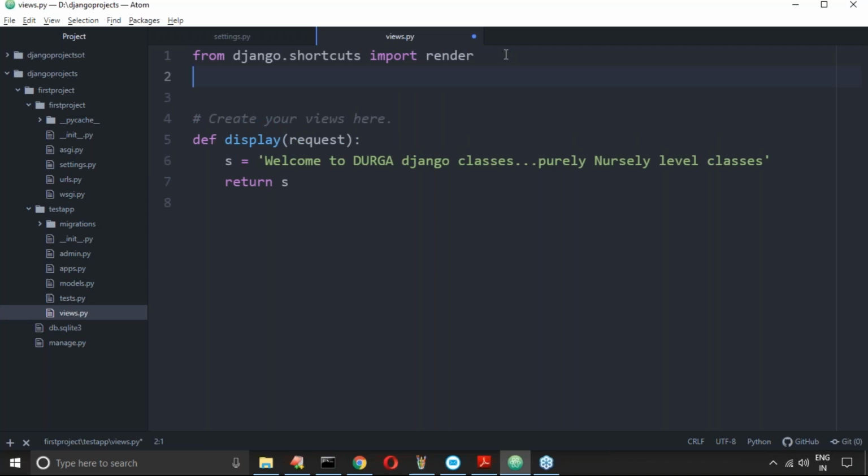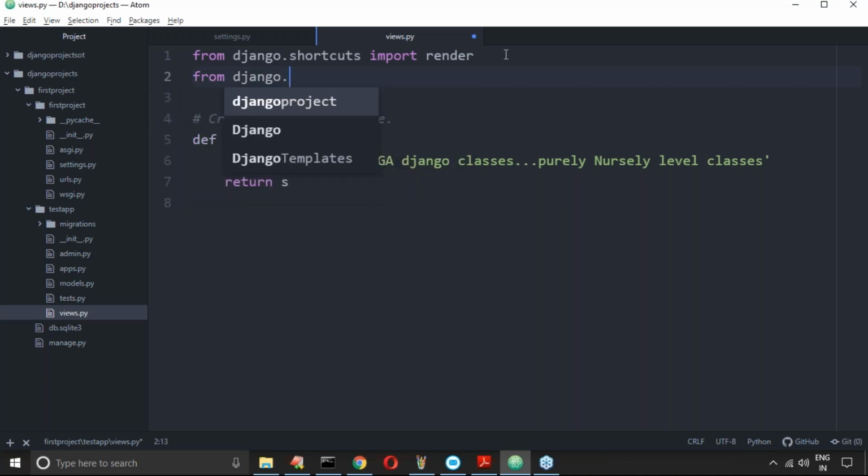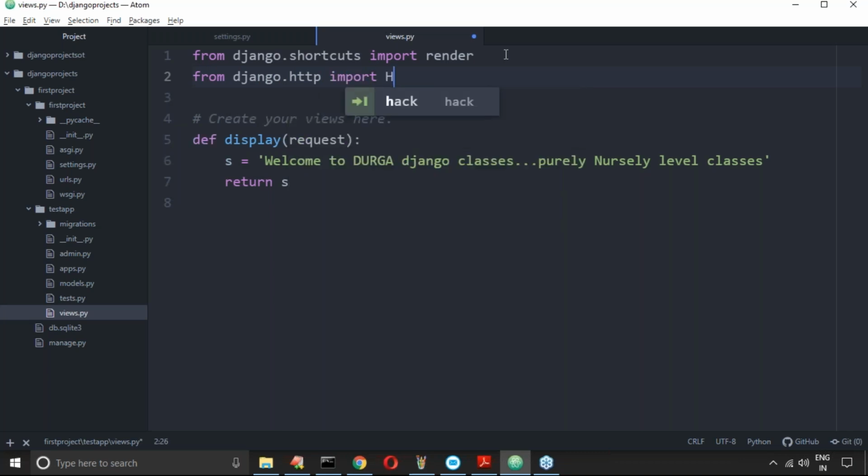Very simple, sir. From django.http import HttpResponse. It is a class which is available in this module. What I have to do is create a response object. How can you create a response object? Anyone, can you please tell?